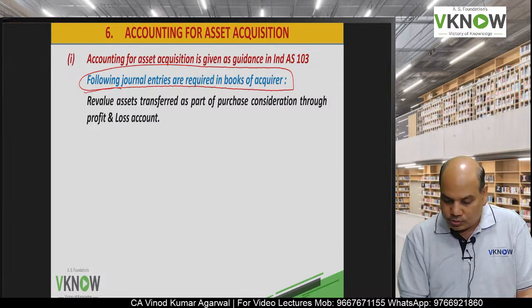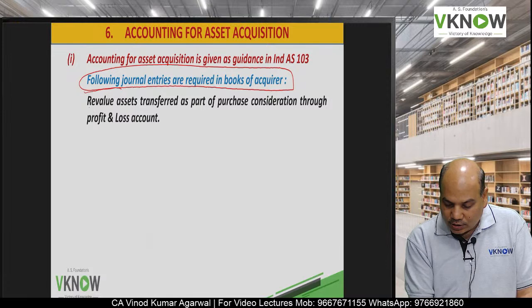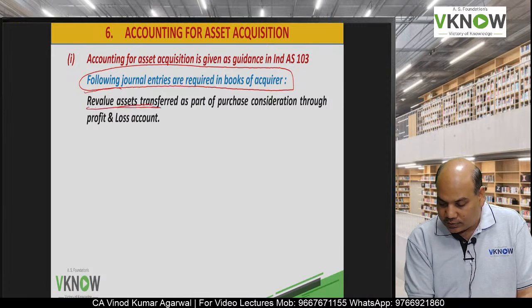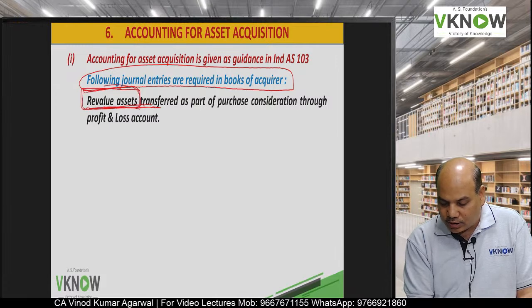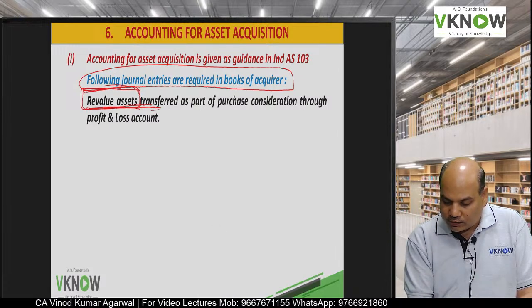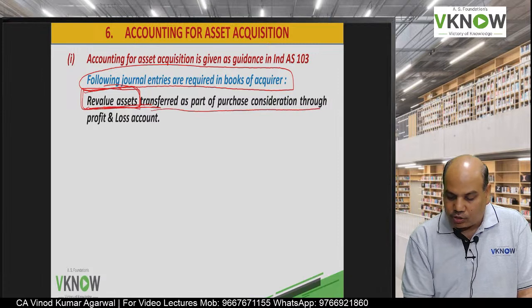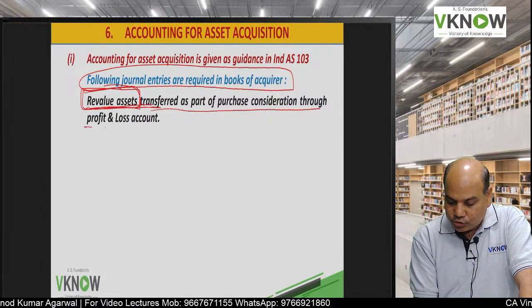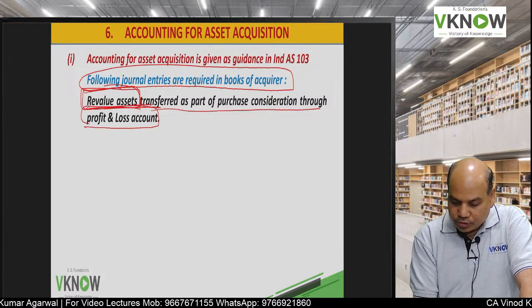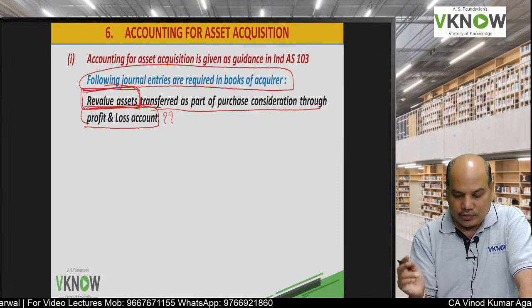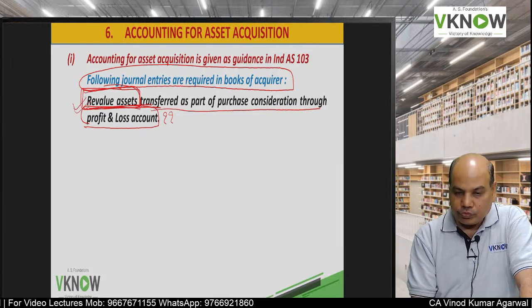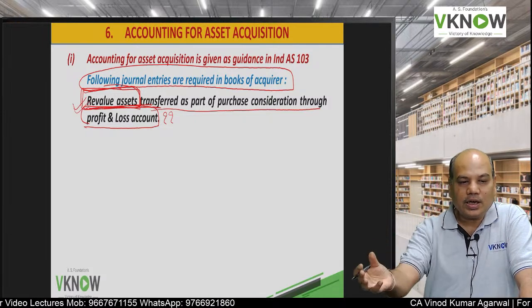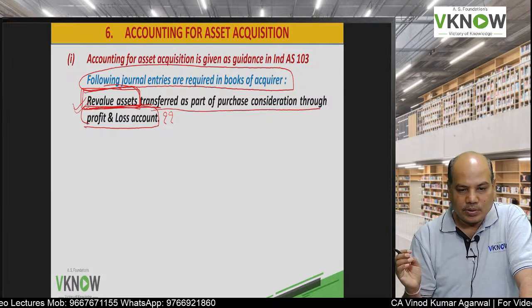Revalue the assets which are taken over by the acquirer, that is, revalue the asset transferred as a part of purchase consideration through the P&L account. One student is asking a question, why P&L account? Why not revaluation reserve? The answer is, you are selling that asset in a business combination.